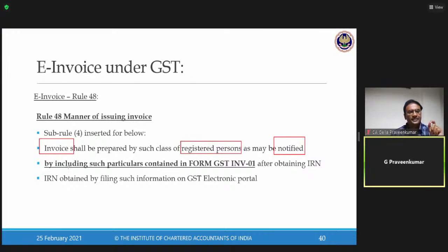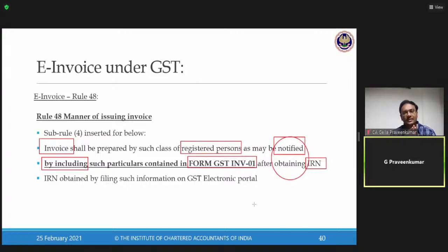He has to prepare an invoice. How? By including some information which is there in a form called INV-01, after obtaining IRN. Now, this is the crux of your entire understanding.